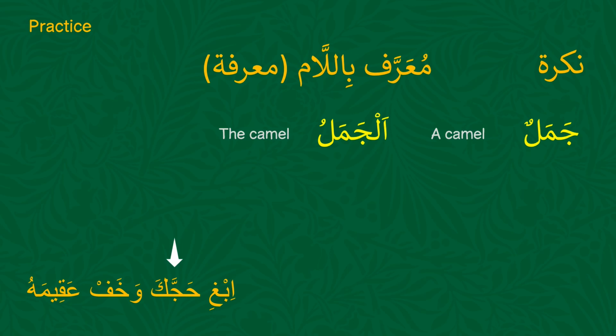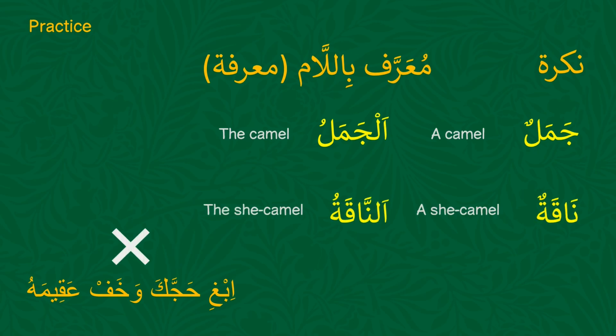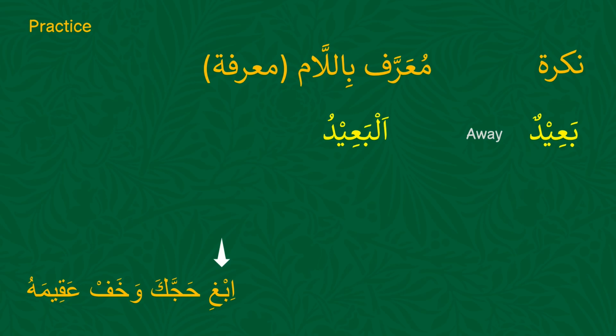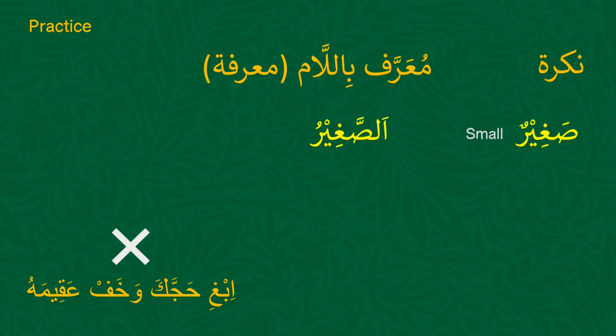Jamalun starts with jim, and we have the letter jim here in the moon letters phrase, so the letter lam of al should be pronounced here, al-jamalu. Then we have naqatun, an-naqatu, hirrun, al-hirru, hirratun, al-hirratu, ba'idun, al-ba'idu, qaribun, al-qaribu, saghirun, as-saghiru, kabirun, al-kabiru.